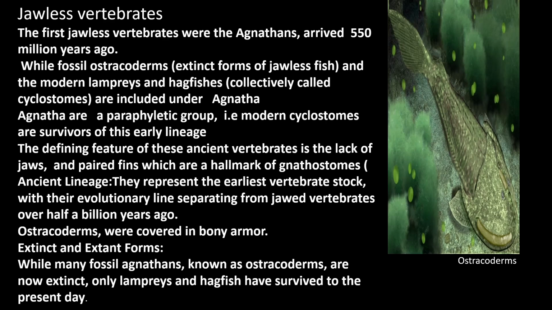So in gnathostomata, the only difference is that they have jaws, but in the case of agnatha, they have no jaws. So this is all about ostracoderms.